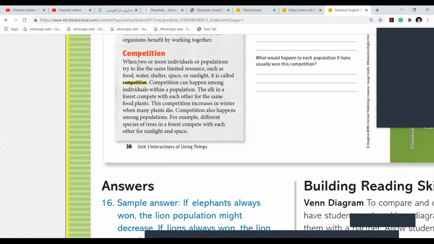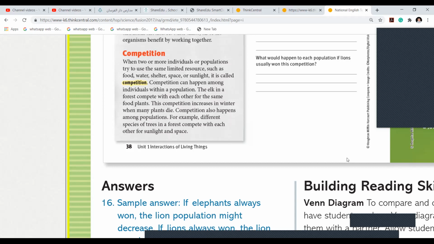Competition can happen among individuals within a population. The elk in a forest compete with each other for the same food plants. This competition increases in winter when many plants die. Competition also happens among populations. For example, different species of trees in a forest compete with each other for sunlight and space.